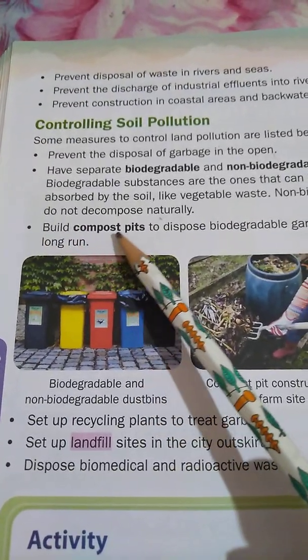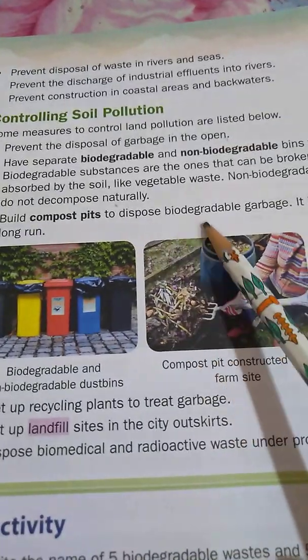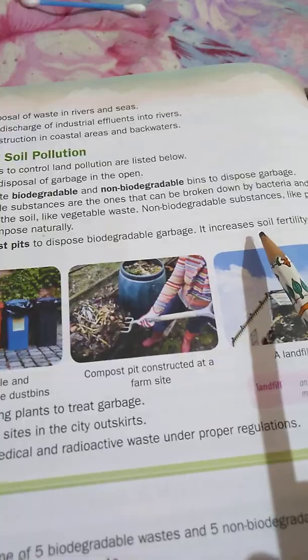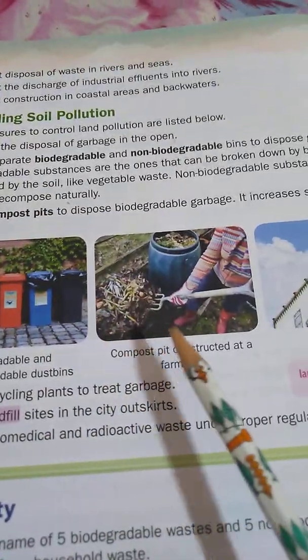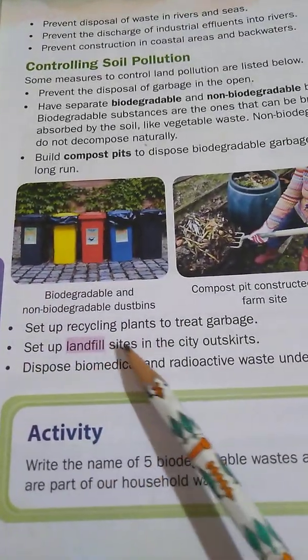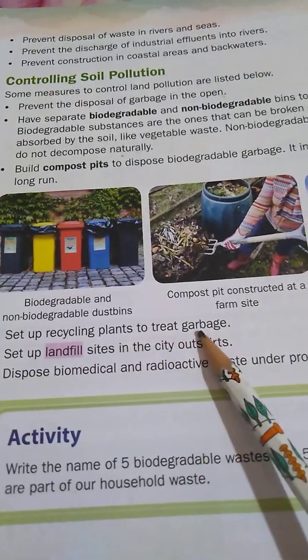Build compost pits to dispose biodegradable garbage. It increases soil fertility in the long run. Set up recycling plants to treat garbage.